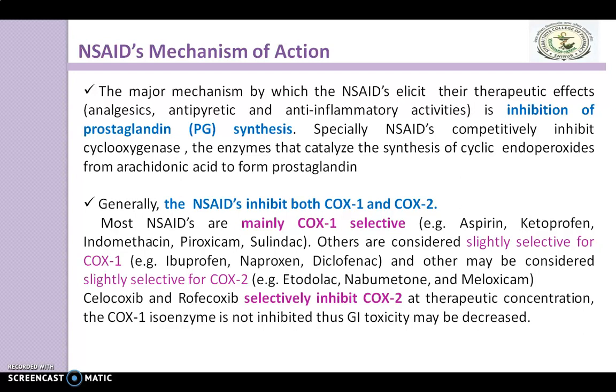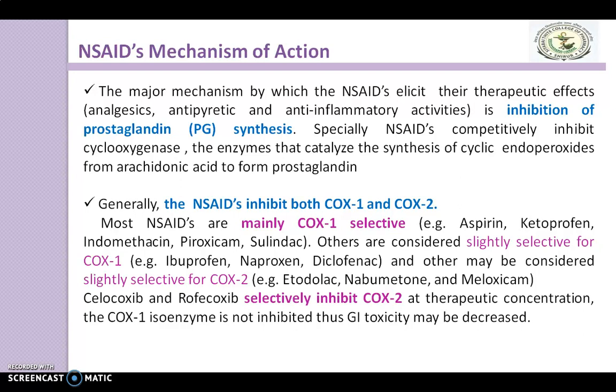Others are slightly selective for the COX-1 enzyme, for example ibuprofen, naproxen, diclofenac. And others may be considered slightly selective for the COX-2 enzyme, for example etodolac, nabumetone and meloxicam.